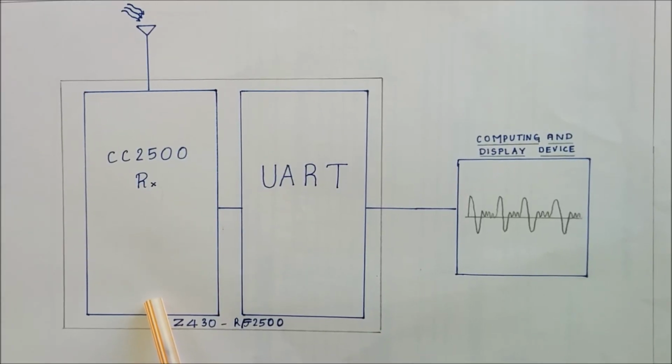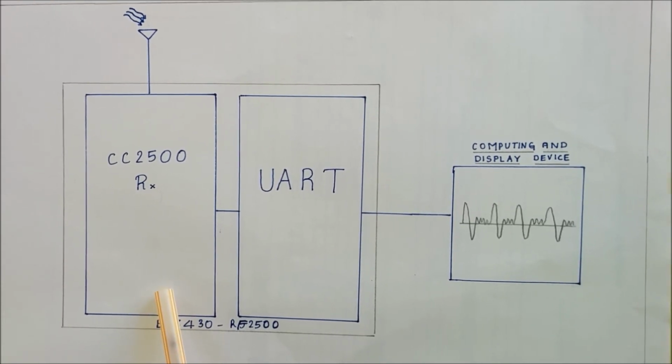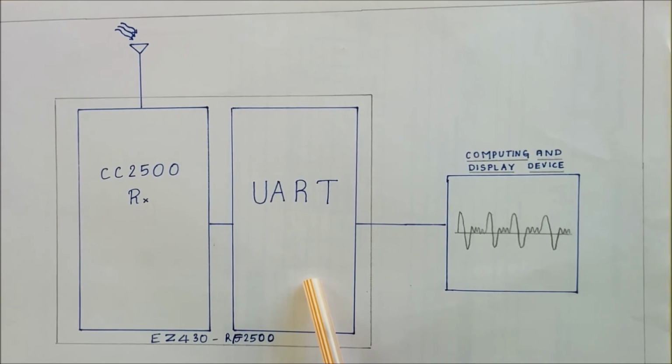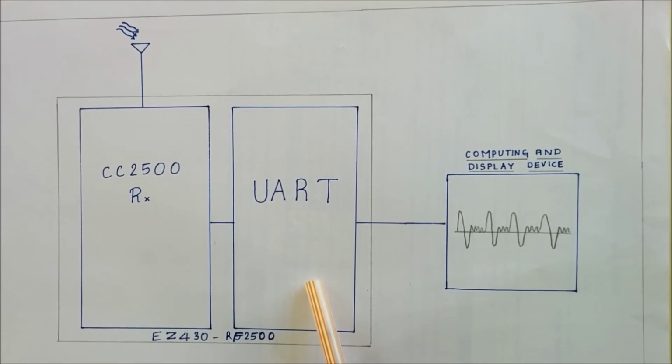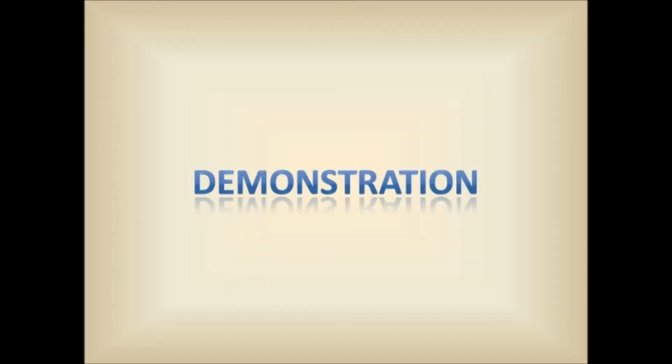Transmitted ADC values are received by the CC2500 receiver module attached to the computer. The received ADC values are then transmitted serially to the UART block present in the microcontroller. The received values from the serial port are suitably plotted and analyzed. Here, we have used MATLAB software to plot and process the received data. The signal is received using RF2500 and is analyzed using MATLAB software.